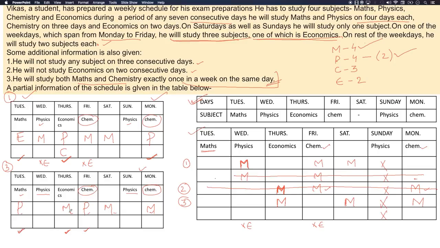Chemistry cannot come over here, chemistry can come over here. Okay, and can chemistry come over here? No, it's already fixed. No. Can chemistry come over here? No. So the only possible combination for chemistry is this, to be on Wednesday. So this is chemistry. Now we are done with maths, we are done with physics, we are done with chemistry. Now we have to fix 1 economics.